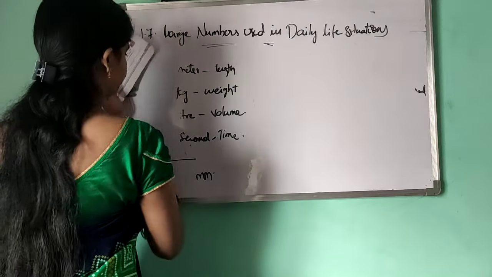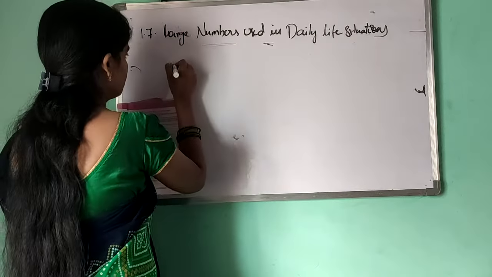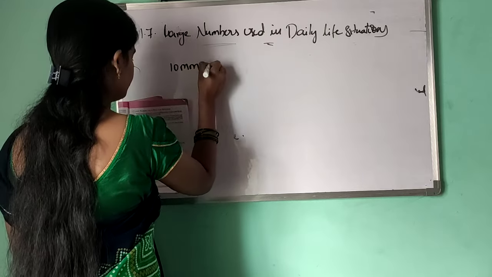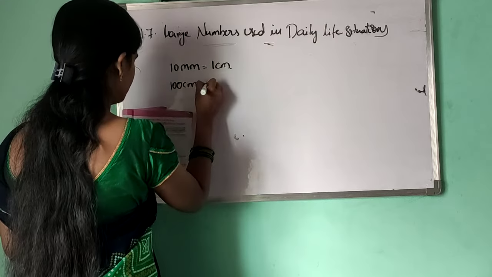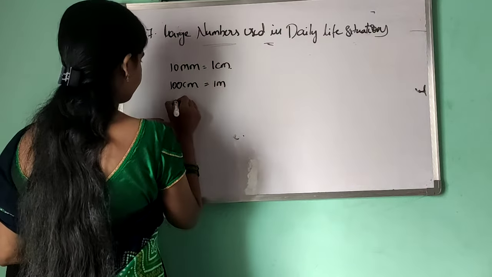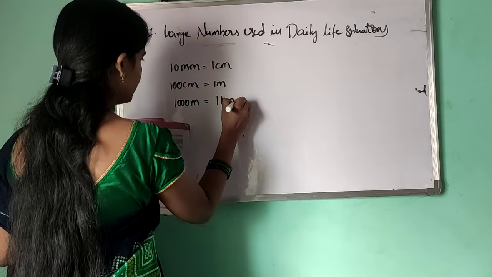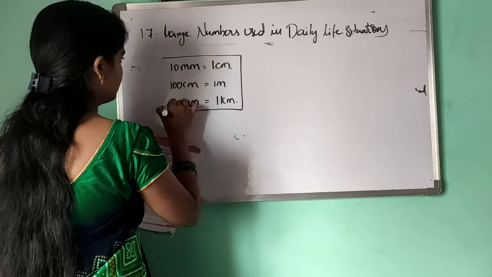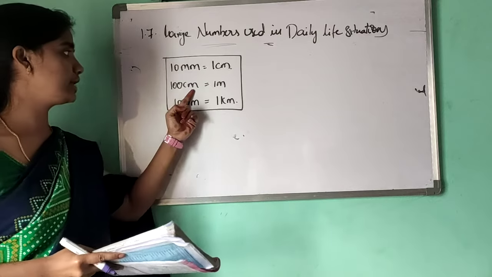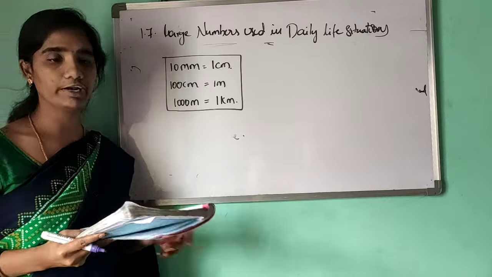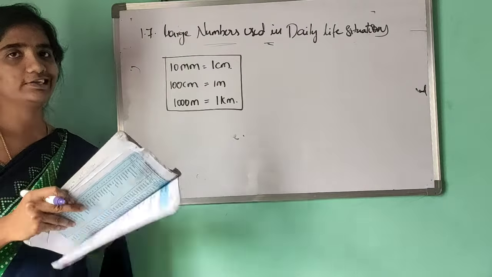Let's see. 10 millimeters is equal to 1 centimeter. 100 centimeters is equal to 1 meter. 1000 meters is equal to 1 kilometer. See, by using this, we are doing sums.